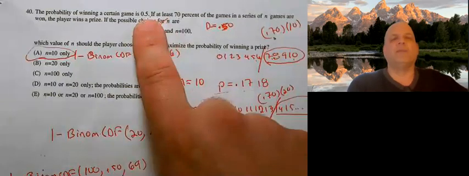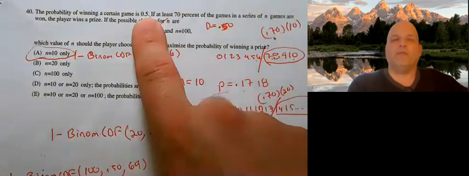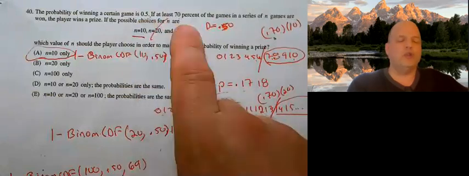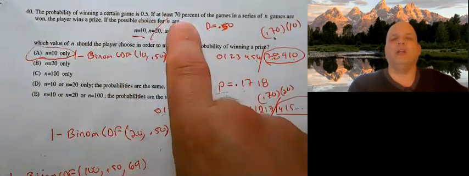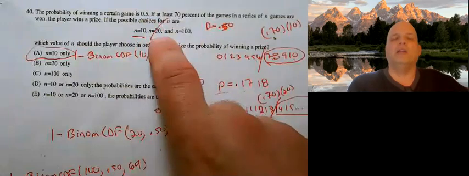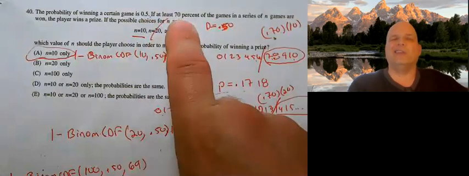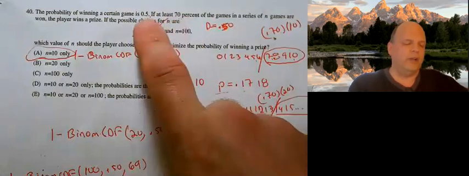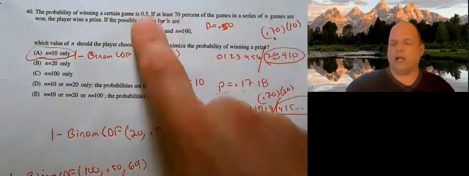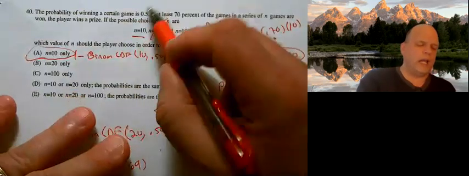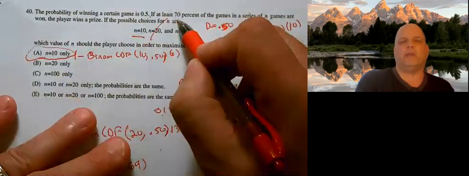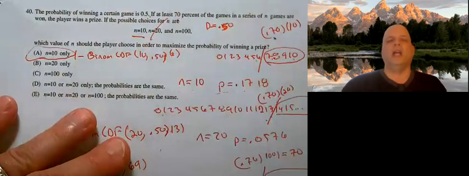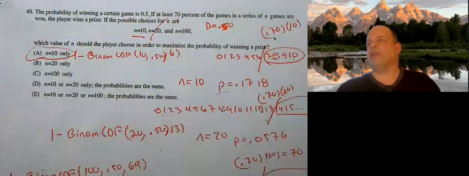In this case, we expect to win 50% of the time. It's unusual that we'd win at 70%. And the more we play it, the less likely it is that we're going to get to 70% if this is reality. It's even less likely if we play it 1,000 times.